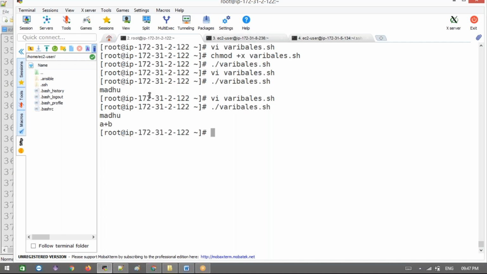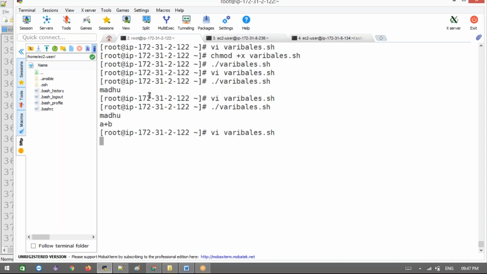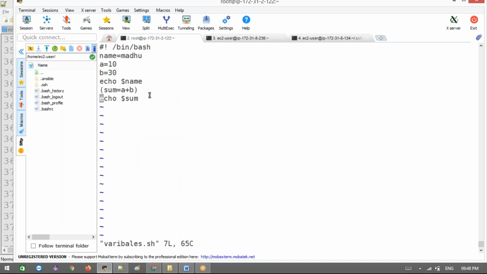Now it's not coming. Whatever you specify in the script, the syntax is printing, right? Now what you do, we need to open this. Now you need to specify braces for this. Single braces won't work for any arithmetic operations, so we need double braces. Even now it's not printing anything. Just open this file. You need to specify the dollar symbol, right?